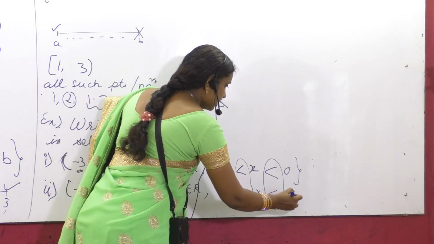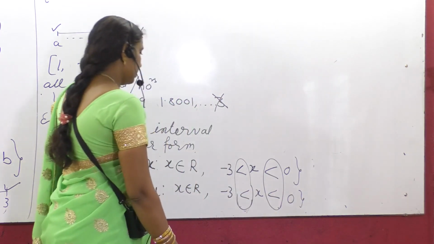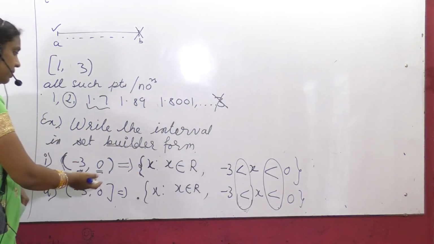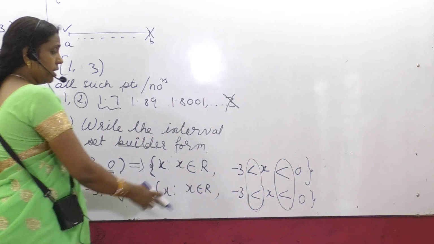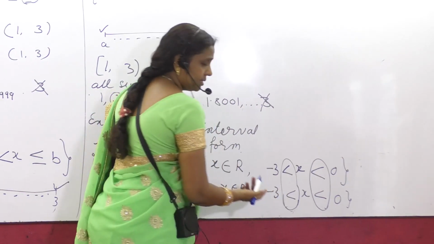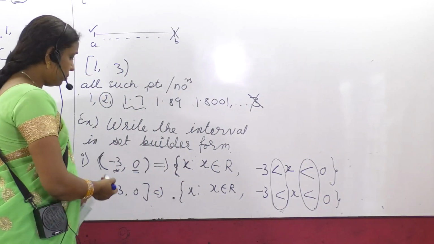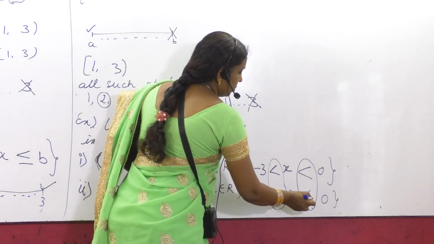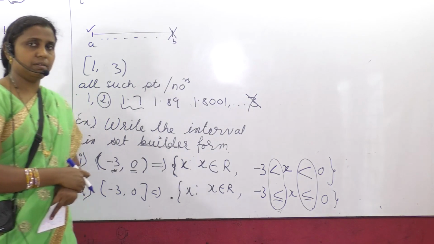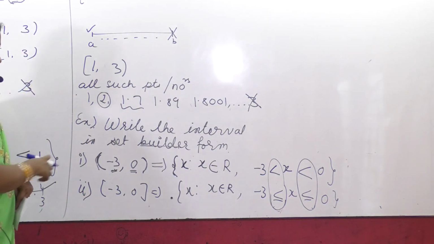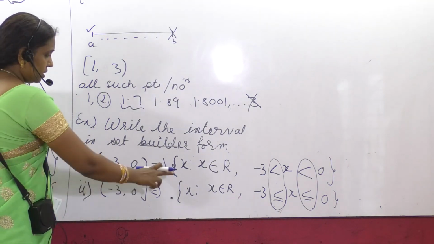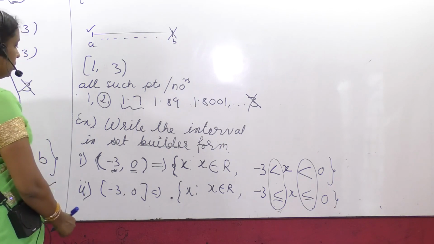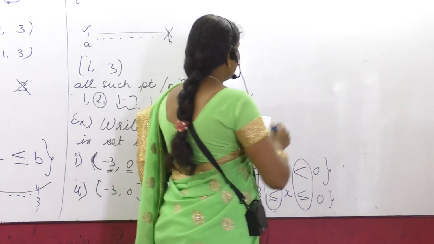If I write like this, is it correct? What is the difference between this and this? This is open, this is closed. Then also we are writing the inequality like this. It is not correct, no? So what to do? Closed means equality, equal to, that also will appear. Am I right? This is for open, and this is for closed.